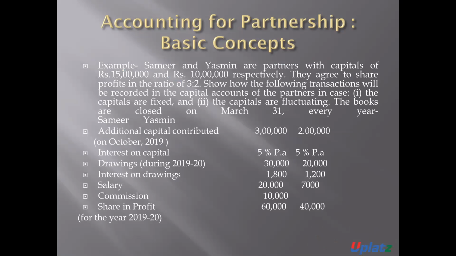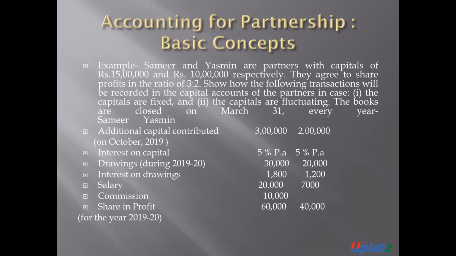Now we will discuss it by way of example. On the basis of the example, we can understand how to prepare profit and loss appropriation account. Sameer and Yasmin are partners with a capital of rupees 15 lakh and 10 lakh. Means the capital of Sameer is 15 lakh and the capital of Yasmin is 10 lakh rupees. They agree to share profit in the ratio 3:2. Means the amount of the profit or the amount of the loss will be distributed between them in the ratio